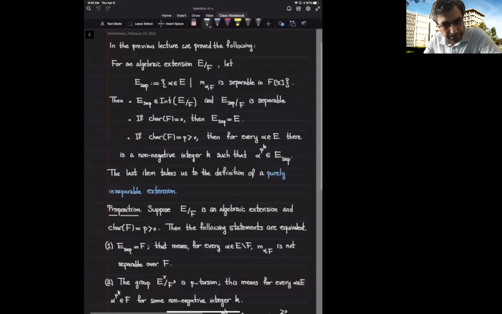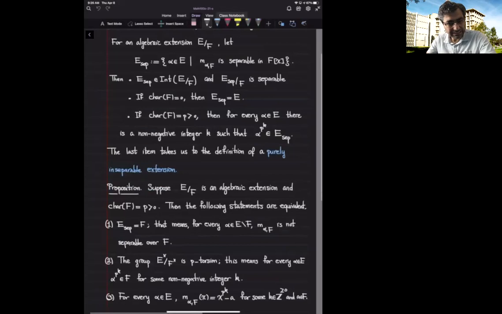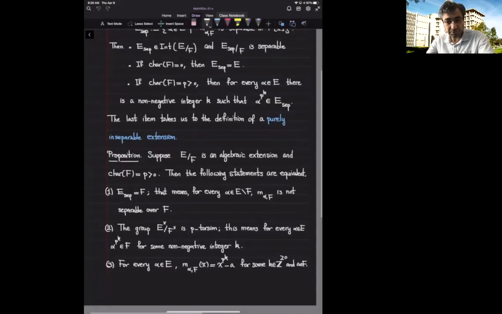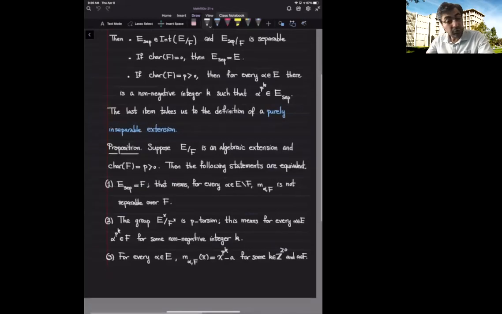But the last item brings us to the definition of purely inseparable extensions. So what is a purely inseparable extension? We call E over F, an algebraic extension, a purely inseparable extension if one of, or all of, the following statements hold. So in the next proposition, we show that three properties of a field extension are equivalent, and whenever one of them holds, we say E over F is a purely inseparable extension.